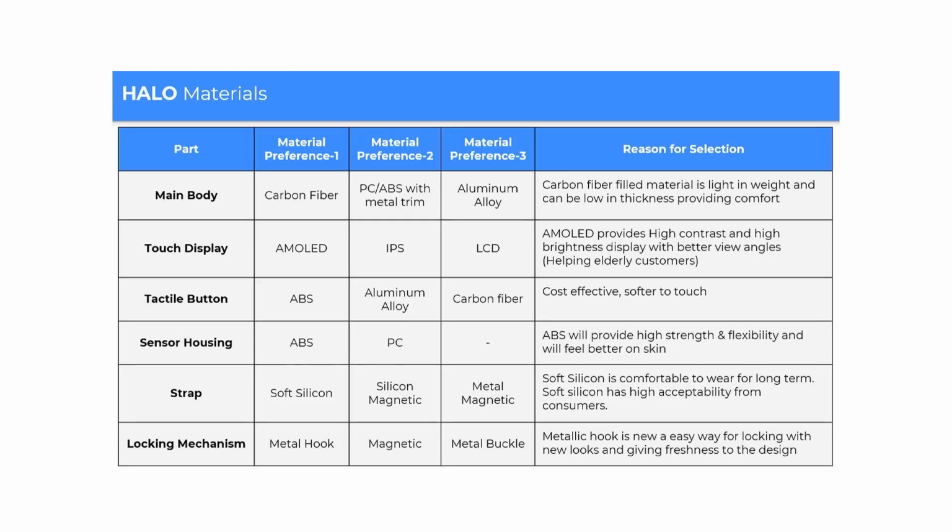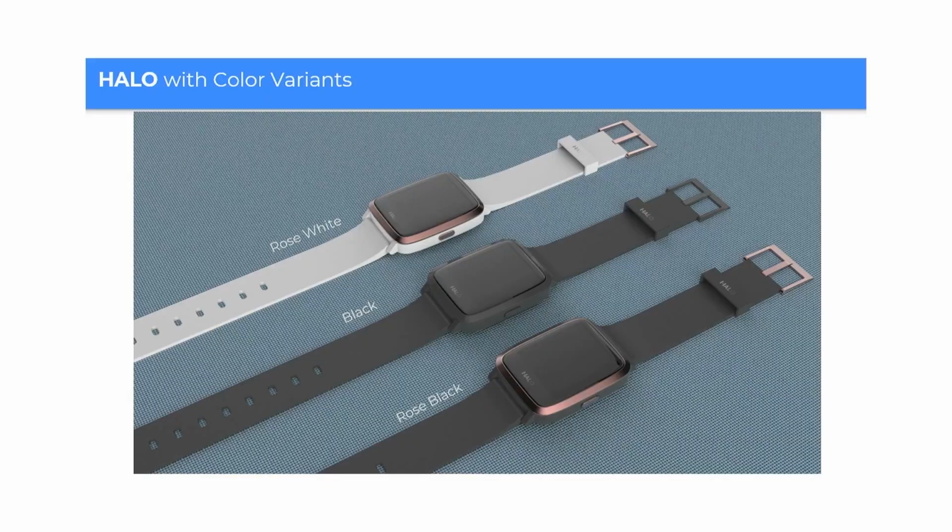The strap was to be built with soft silicon. The second option was silicon magnetic, and the third was metal magnetic. So soft silicon is usually comfortable to wear for long term and has a high acceptability from customers. Typically, with a lot of watches, this has been already experienced. Then there needs to be a locking mechanism for locking the watch with the strap, which typically has a metal hook, which is easy to use. With some new and fresh looks to the design would be valuable. The other options are magnetic locking and metal buckle, right? So these are some additional options just in case the cost goes up. So this is how the halo materials were broken down.